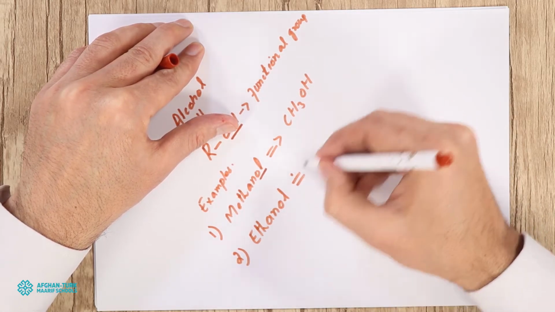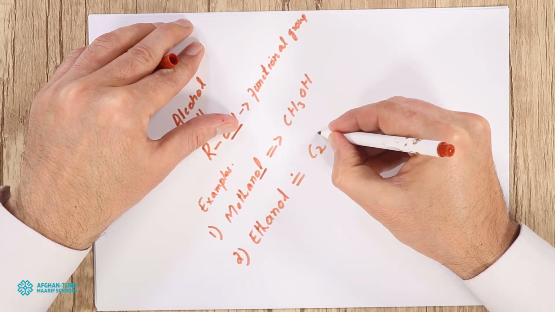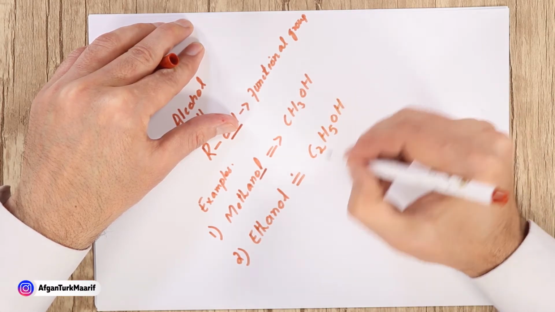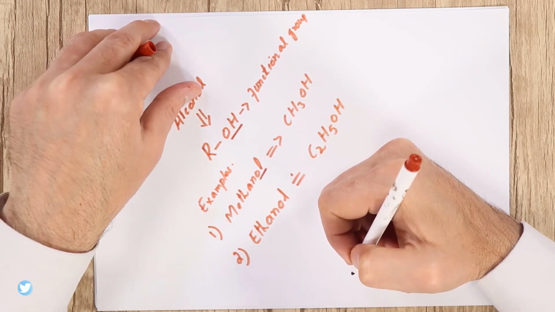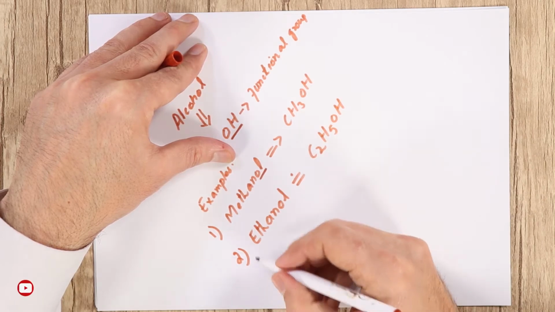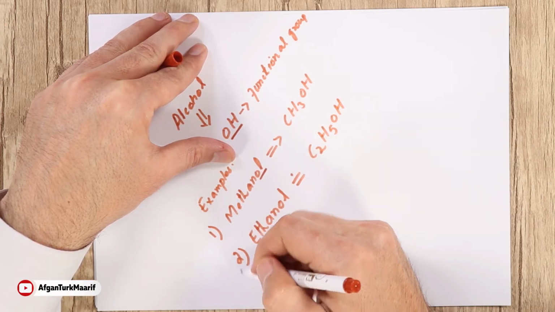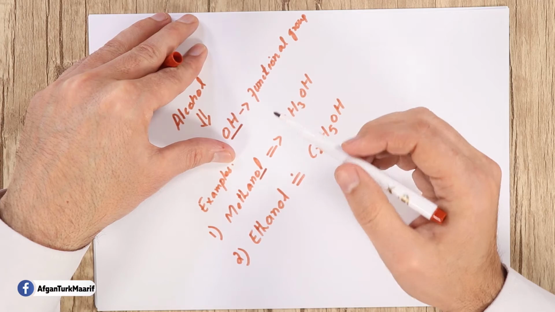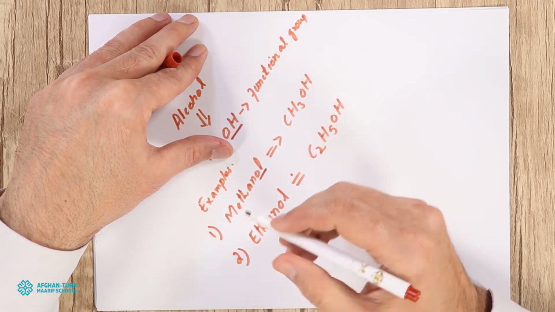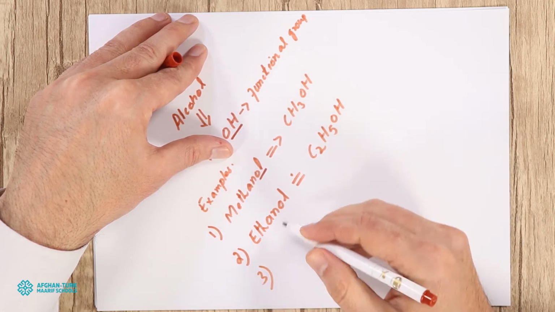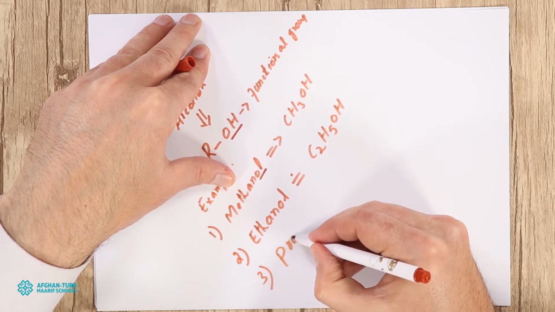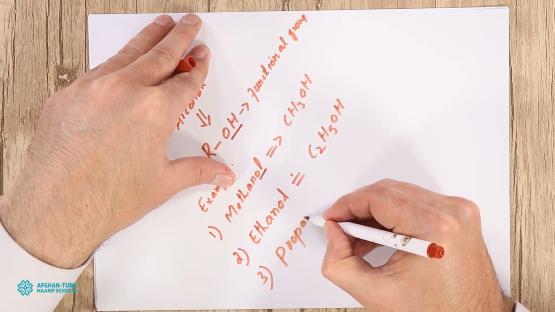So what will be their formula? Ethanol, C2H5OH will be their formula. Same for propanol, but the two common examples, the most important in your books, are methanol and ethanol. The third one, you can also write down the formula of propanol, which you already studied.